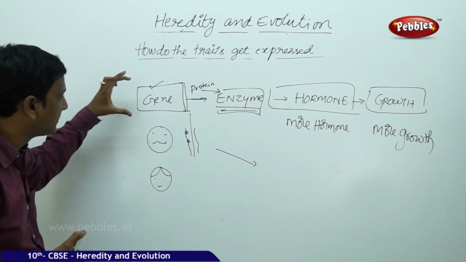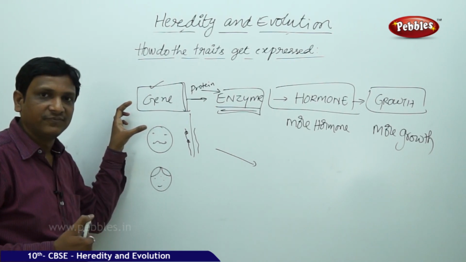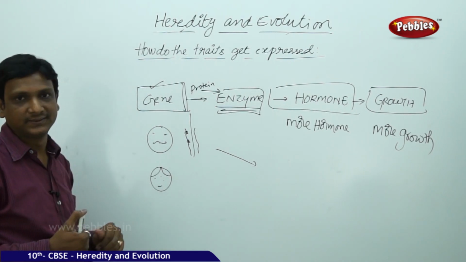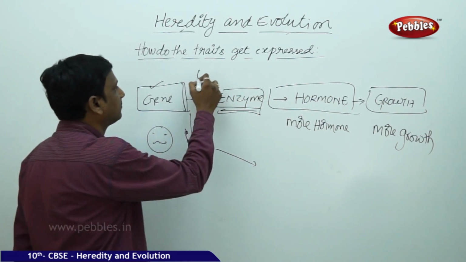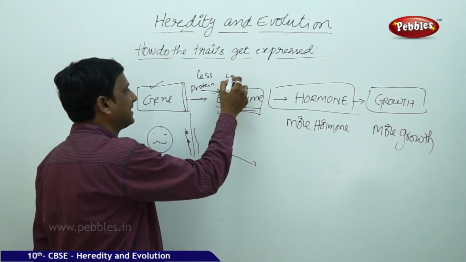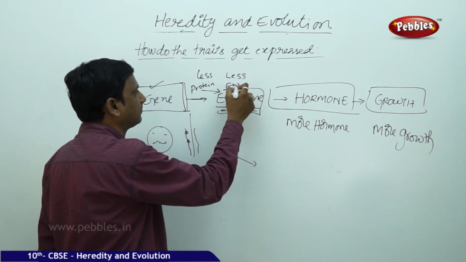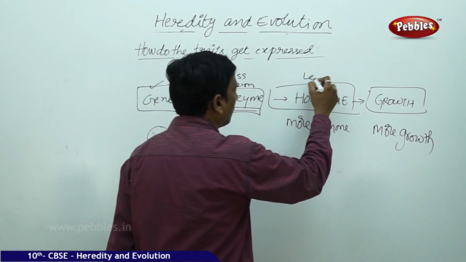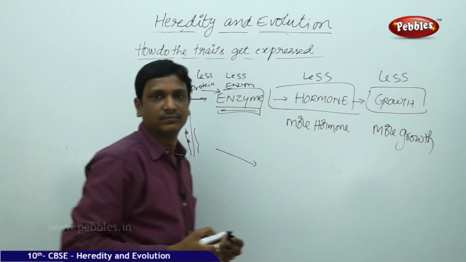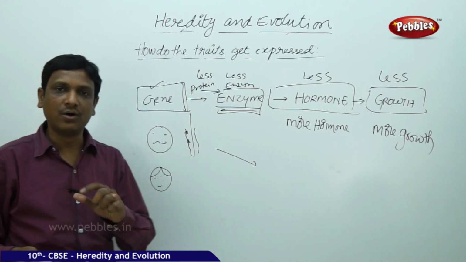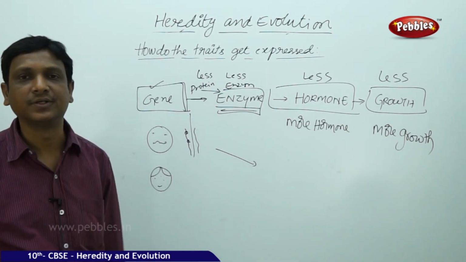Say for example, the boy has a gene which determines the height as short. So that gene will make less protein, less enzyme, so less hormone, so less growth. This is how the genes are linked to the final execution.